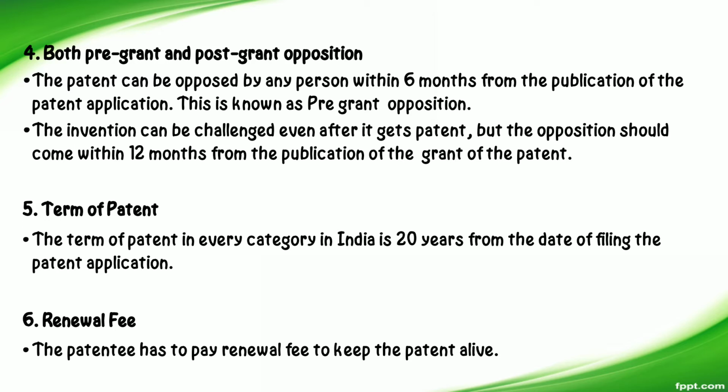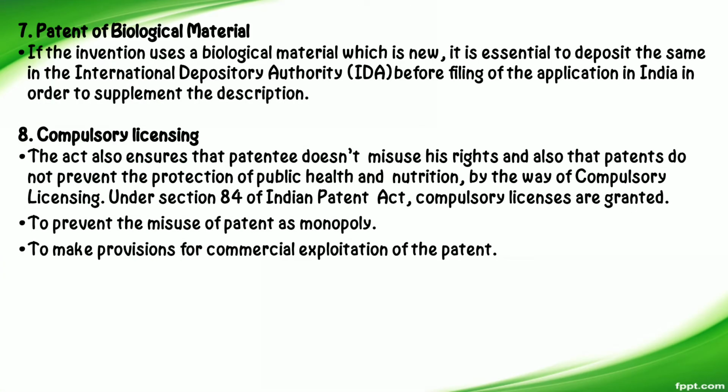Then the fifth feature is term of patent. The term of patent in every category in India is 20 years from the date of filing the patent application. Then the next feature is renewal fee. The patentee has to pay renewal fee to keep the patent alive. Then the next feature is patent of biological material. If the invention uses a biological material which is new, it is essential to deposit the same in the International Depository Authority before filing of the application in India.